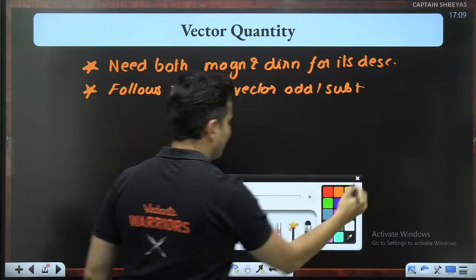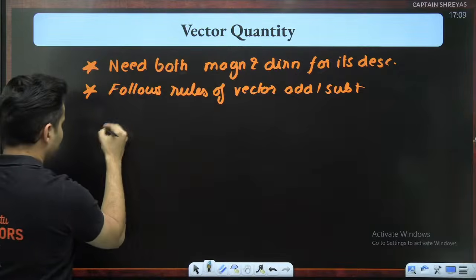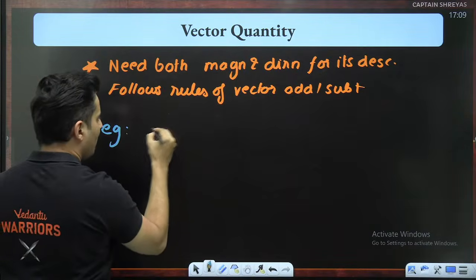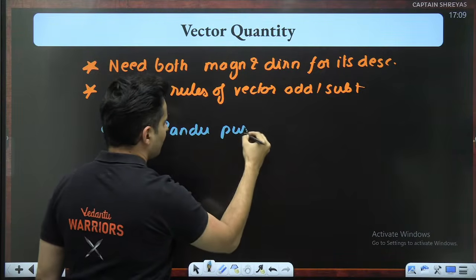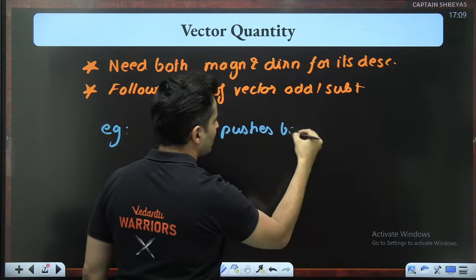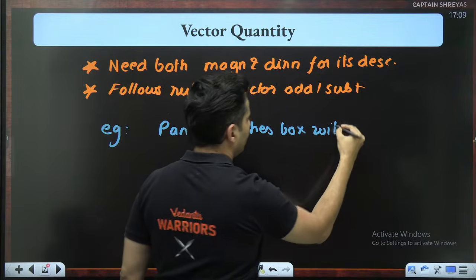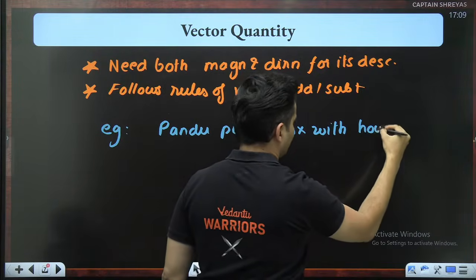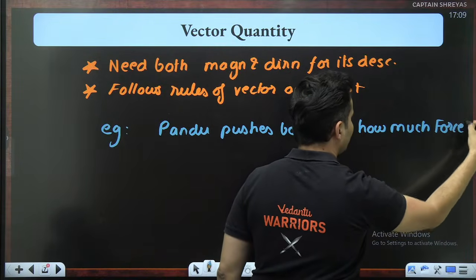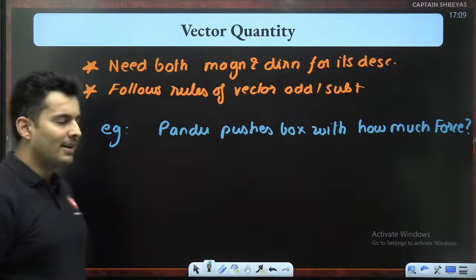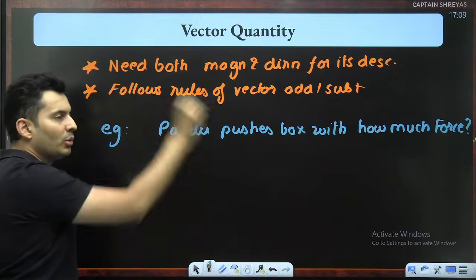One of the best examples of vectors can be force. Pandu pushes the box with how much force? Now this force has been defined to be a vector quantity because it obeys both these things.